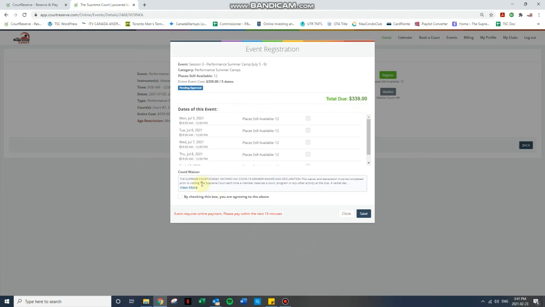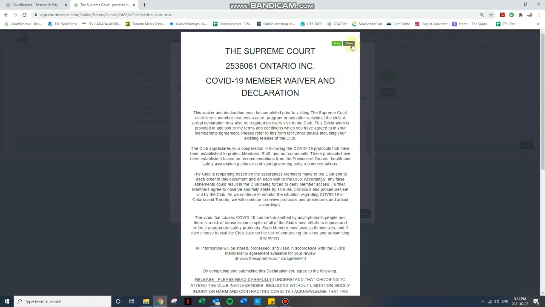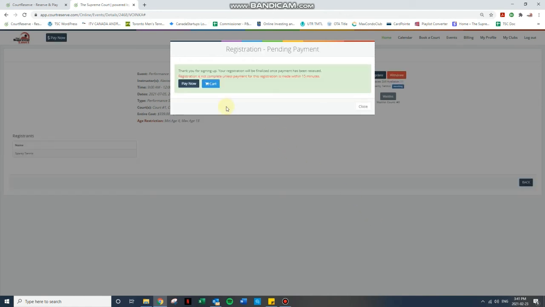There is a COVID waiver, like there are at most places. So just review the COVID waiver. It is nothing crazy, but just things in place to ensure that we are being as safe as possible. We're going to click that we agreed to it and select Save. From now, we have one last step, which is we are signed up.